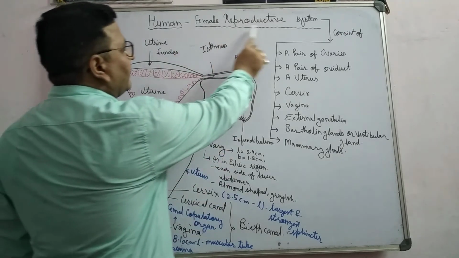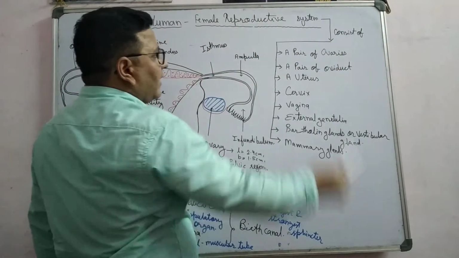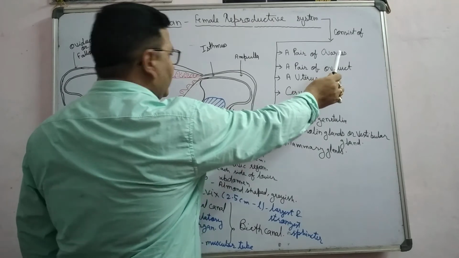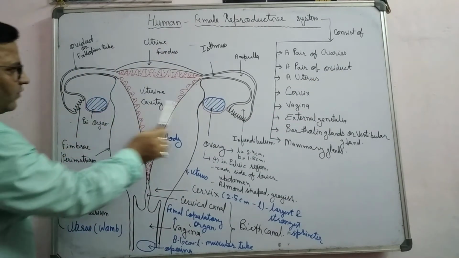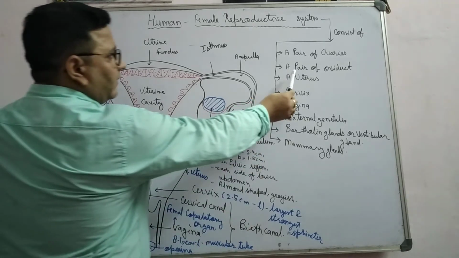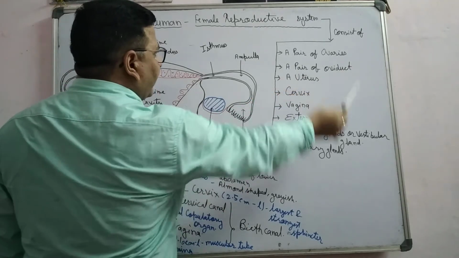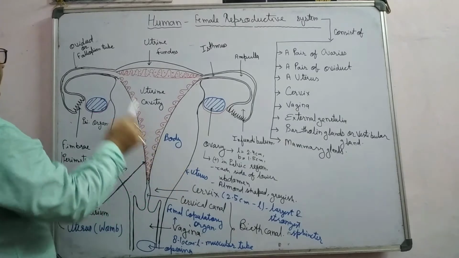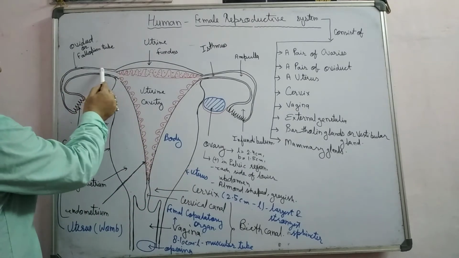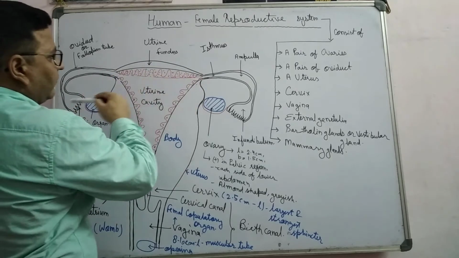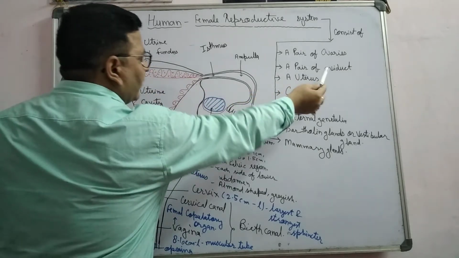You can say the female reproductive system consists of a pair of ovaries. You can observe in this diagram, this is one pair of ovaries. Then a pair of oviducts or fallopian tubes. You can observe here, this represents the fallopian tube, one side, one other side, so one pair of oviducts.